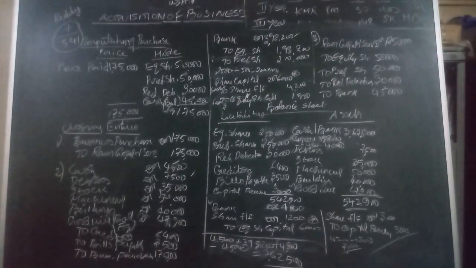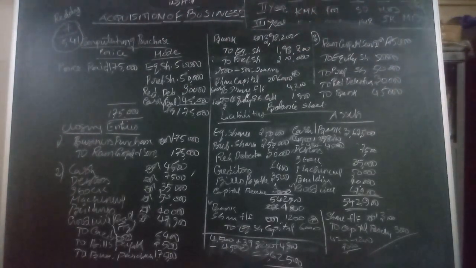Equity shares, total equity shares. First 50,000 we issued, and then 2 lakh rupees we issued. Preference shares, first 50,000 preference shares against the purchase consideration, and then 2 lakh rupees we issued. Debentures against the purchase consideration, 30,000 rupees worth debentures issued. Creditors, straight away that old creditors we are taking here. Bills payable also. Then in capital reserve, what is this capital reserve? Against the 600 shares forfeited and reissued, balance of 3,000 we are transferring it to capital reserve from forfeited shares account. That capital reserve we are taking in the liability side.